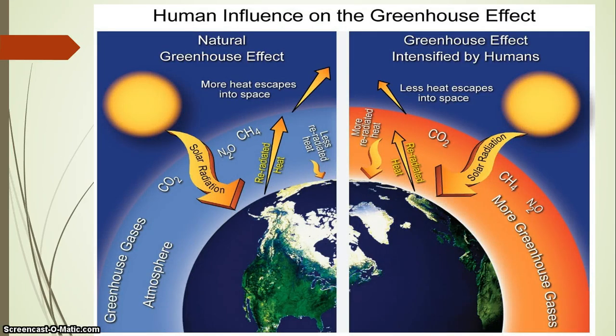There is a difference due to the human influence on the greenhouse effect. So we will see what happens when the CO2 level or some of the gases that affect the greenhouse effect change.